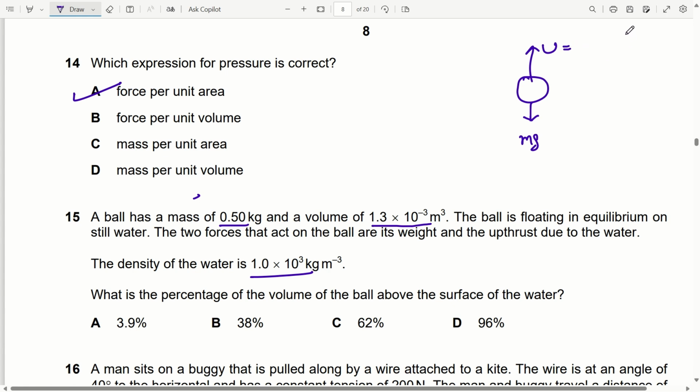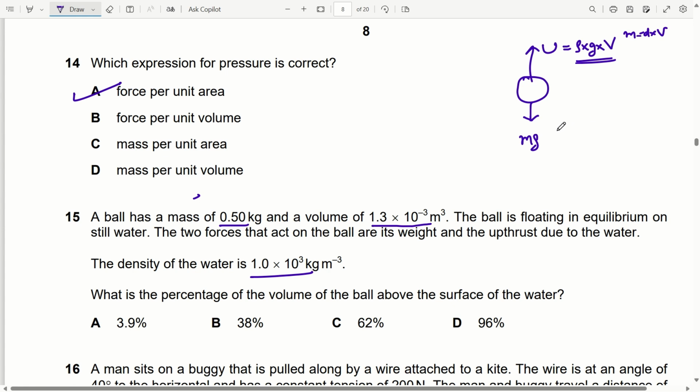And we know that mass is given as density into volume. So here density rho of water into g into volume of the water displaced V.